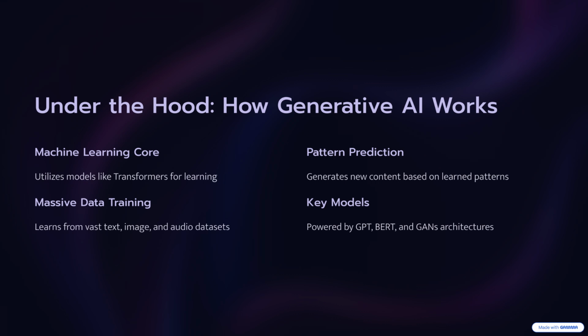Once trained, these models don't just repeat what they've seen, they predict. They generate new content based on what they've learned that feels natural, original, and creative. Some of the most famous models include GPT, used in ChatGPT for text generation, BERT, great for understanding and processing language, GANs, or generative adversarial networks, used for generating ultra realistic images, and now even diffusion models, used in tools like Stable Diffusion to create high quality visuals from noise.